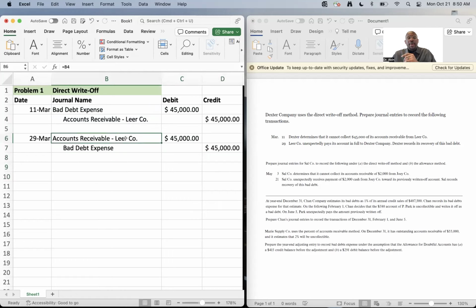So now that we put it back on his books that he owes us the money, now we can properly record the payment because at the end of the day, he unexpectedly paid us the full amount. So we are going to record the payment. How do we record the payment?